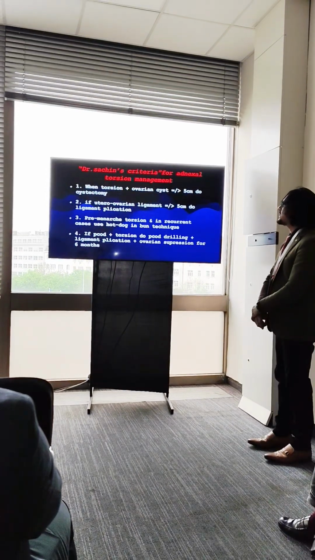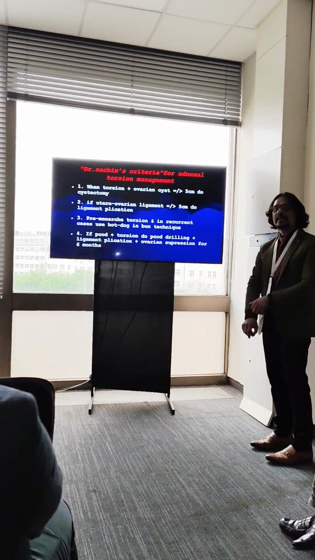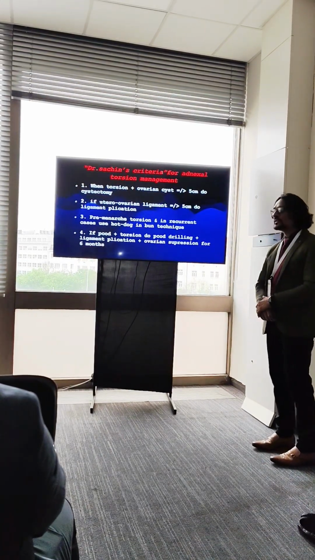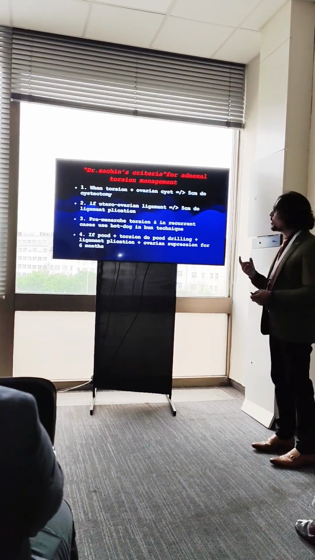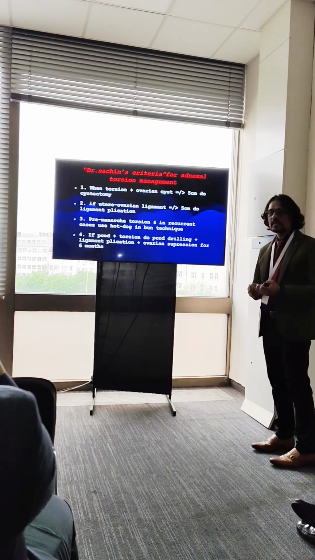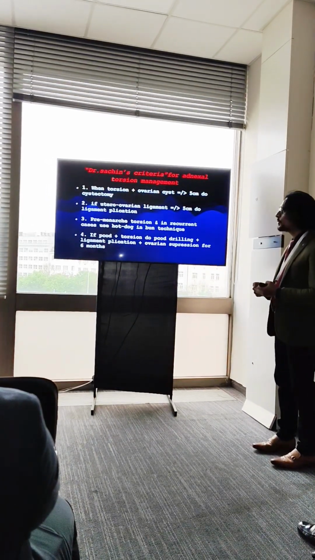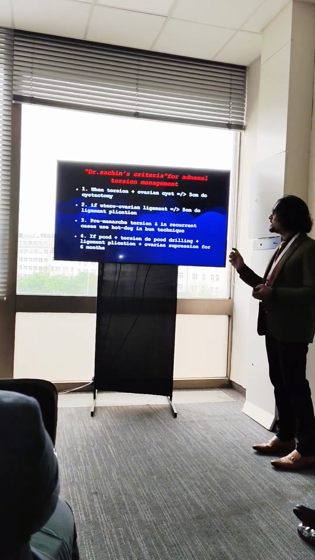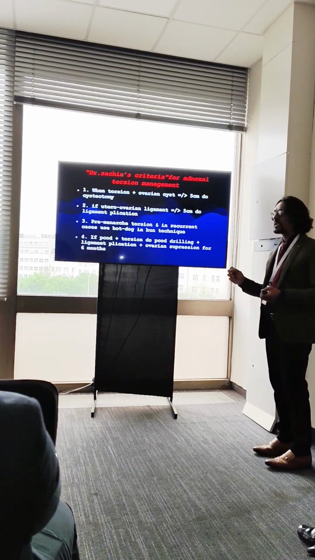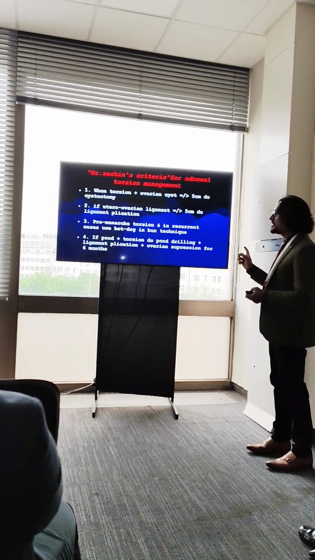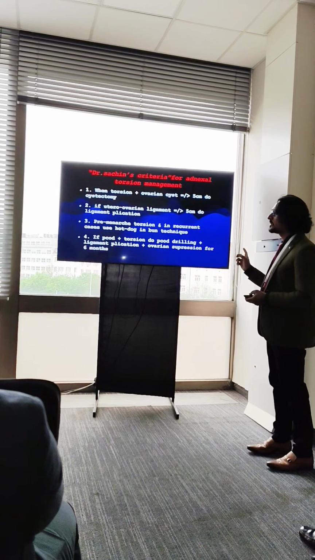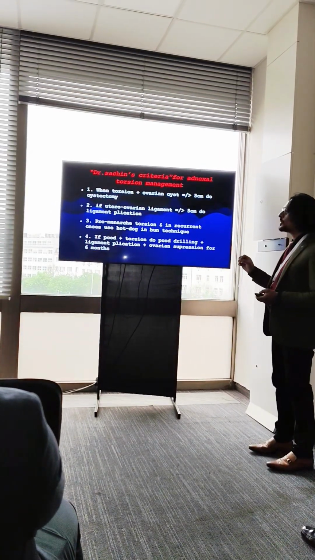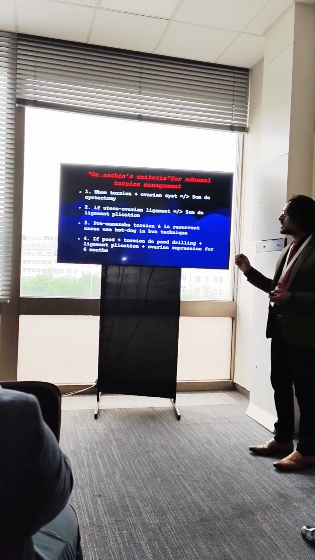So what does Dr. Sachin's criteria say? If you come across a case of torsion due to an ovarian cyst, and the size of the ovarian cyst is 5 centimeter or more, then first do detorsion, and if the size is more than 5 centimeter, do ovarian cystectomy. After the ovarian cystectomy, measure the uterovarian ligament length. If the uterovarian ligament length appears to be more than or equal to 5 centimeter, in such cases do ligament plication.